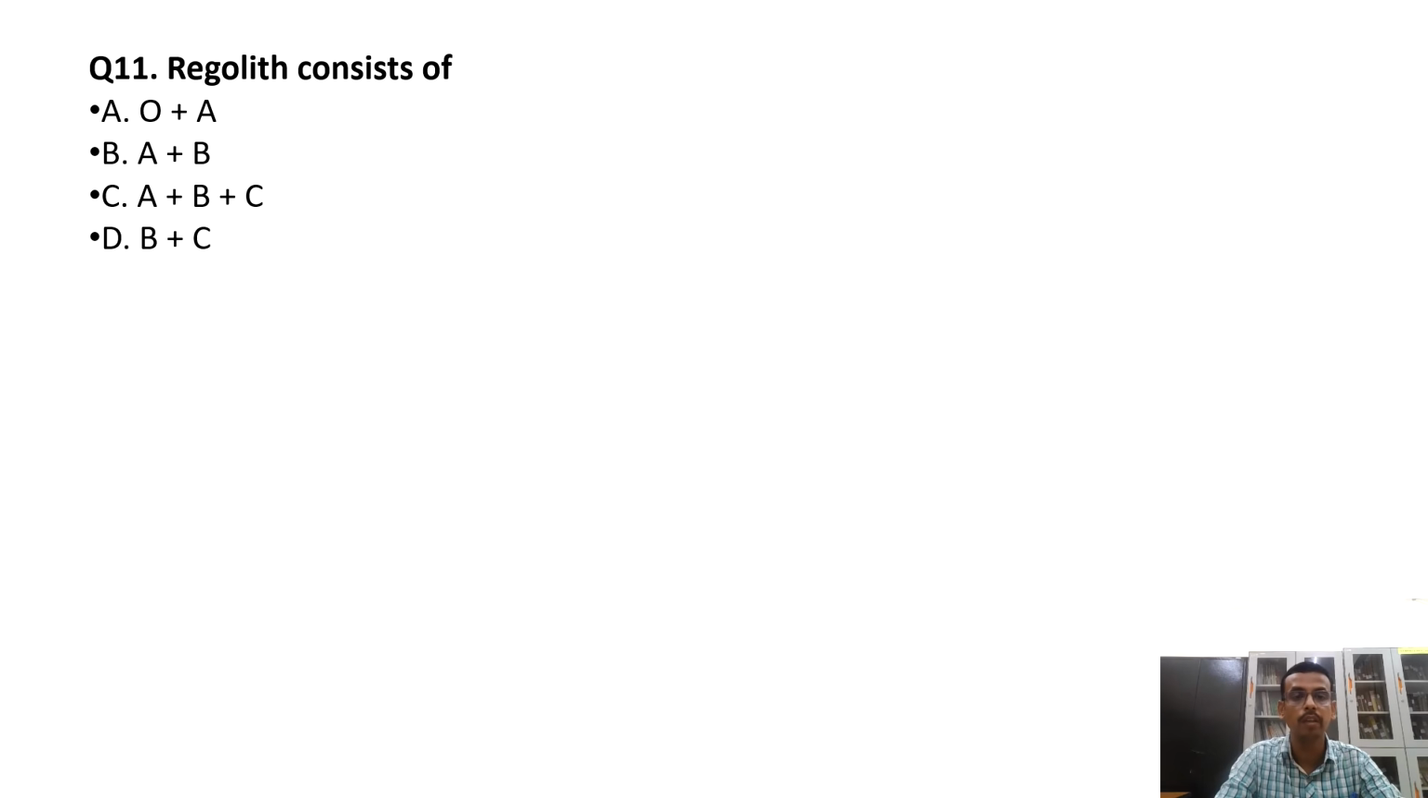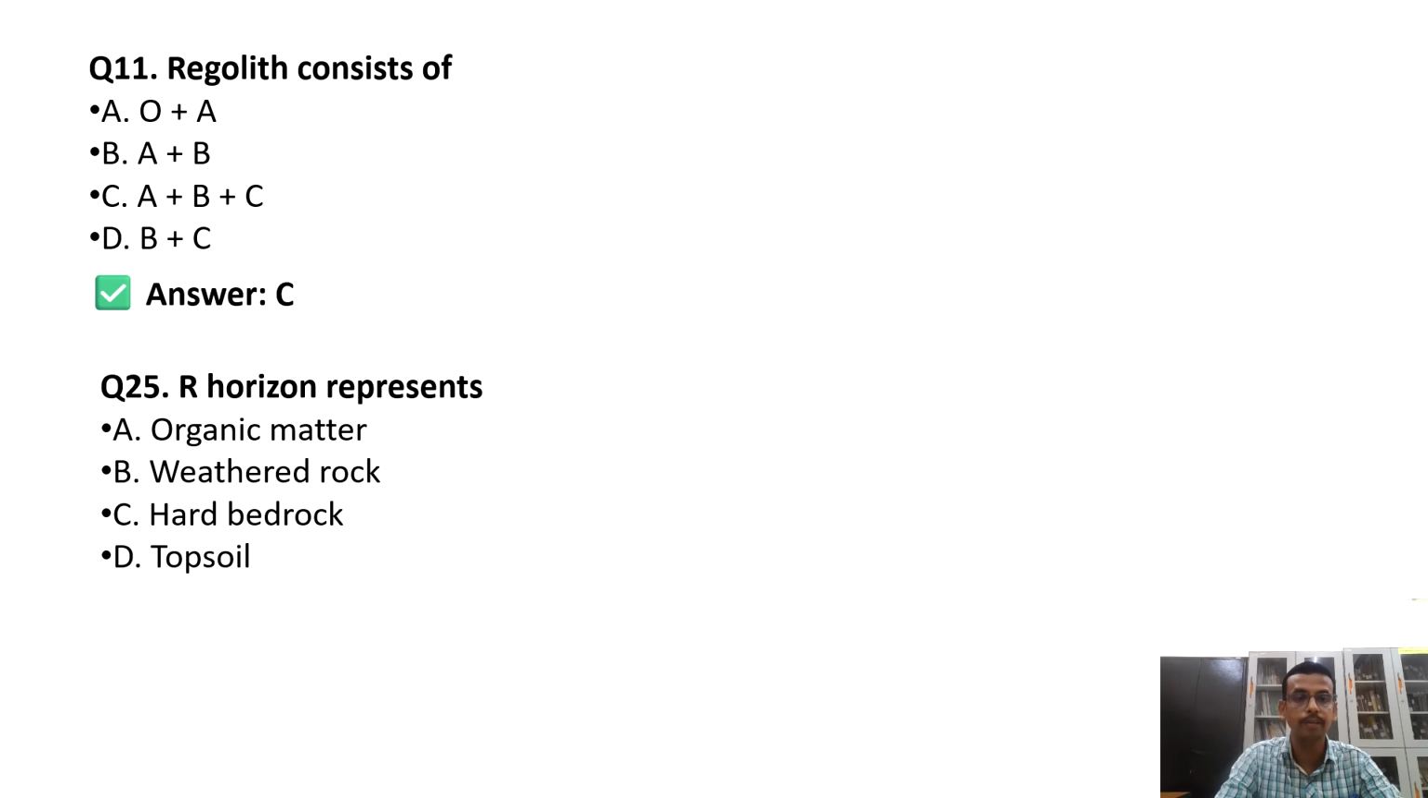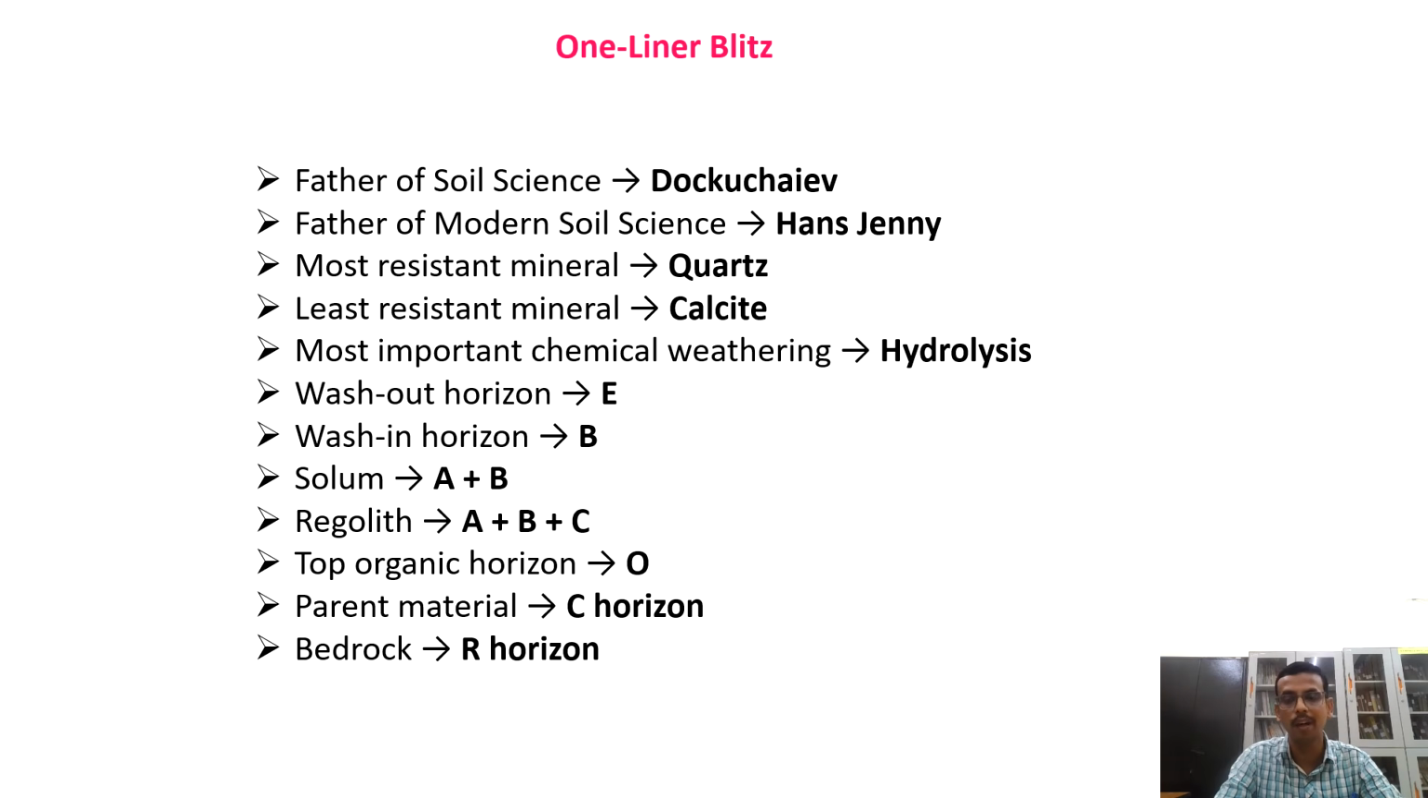Then what is regolith? Regolith is the A horizon plus B horizon plus C horizon. So the answer is C. Then what does the R horizon represent? The options were organic matter, weathered rock, hard bedrock, topsoil. So R is the hard bedrock. So the answer is C.